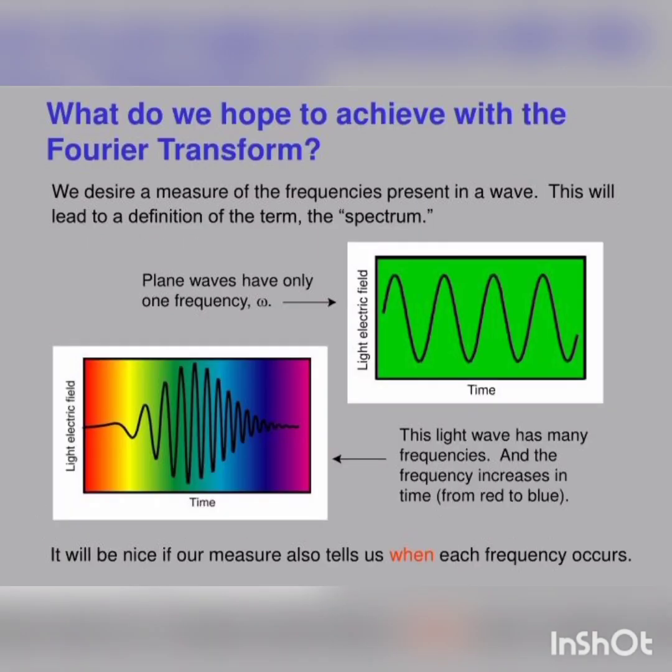What do we hope to achieve with the Fourier transform? We desire a measure of the frequencies present in a wave. This will lead to a definition of the term spectrum. Plane waves have only one frequency ω. This light wave has many frequencies, and the frequency increases in time from red to blue. It would be nice if our measure also told us when each frequency occurs. So this is a diagram of the spectrum we see in a wave.